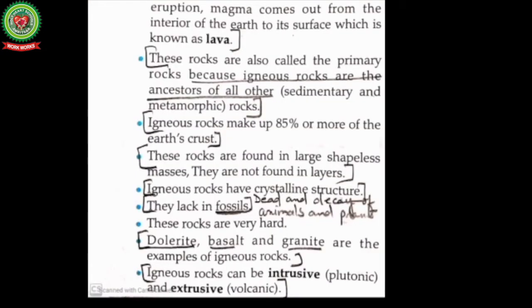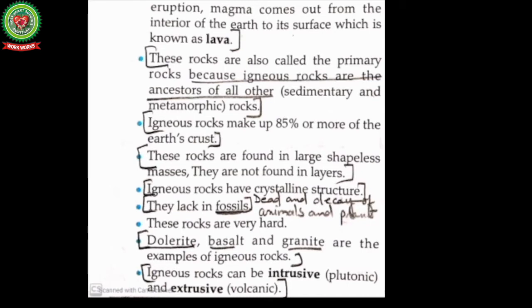These rocks are also called the primary rocks because igneous rocks are ancestors of all other sedimentary and metamorphic rocks. Igneous rocks make up 85% or more of the earth's crust. The igneous rocks are known as the primary rocks. All the other rocks, like sedimentary rocks and metamorphic rocks, are formed from the igneous rocks.